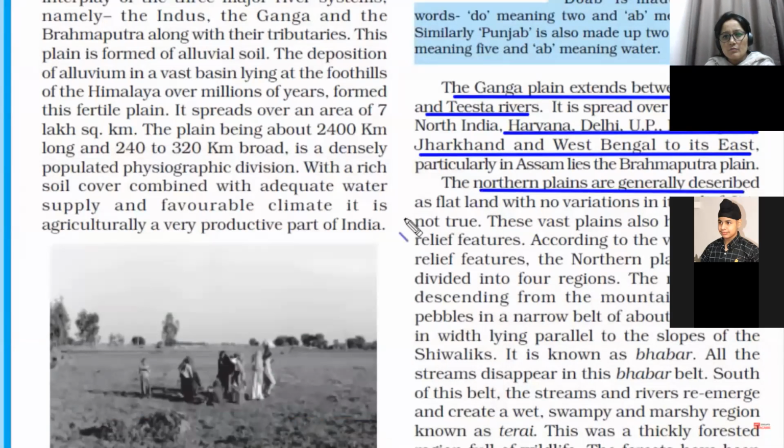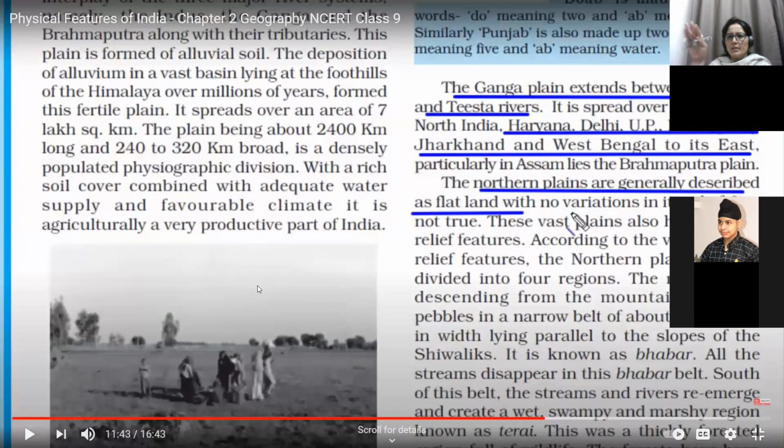Usually, the northern plains are generally described as flat land, but flat land does not mean a land just like one we have made with the help of a scale. It has certain variations, but the variations are extremely gentle. It's not very flat like this. It is gently up and down, with little variation in its relief.